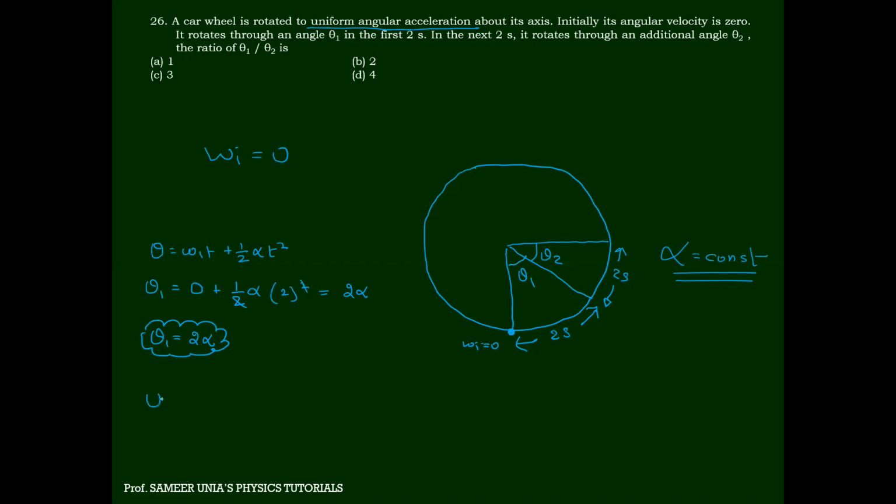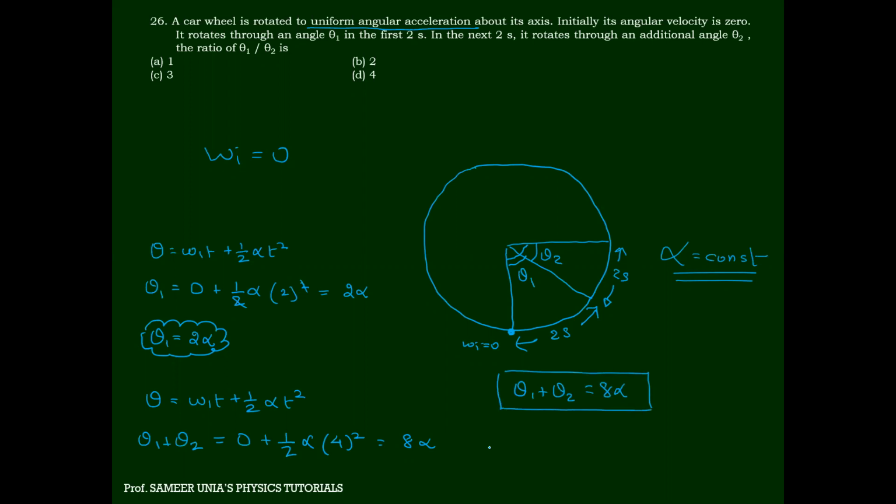Now I am doing the same thing again. Theta is omega 1 t plus half alpha t square. I'll use theta 1 plus theta 2. I'll start from the start, taking the whole thing. Again, omega 1 is 0 plus half alpha t squared. T is taken as 4, so this will be 16 alpha by 2, that will become 8 alpha. So can anyone tell me how much is theta 1 plus theta 2? It is 8 alpha.